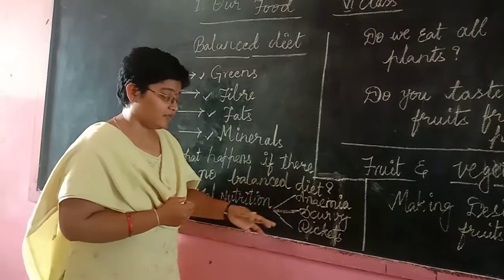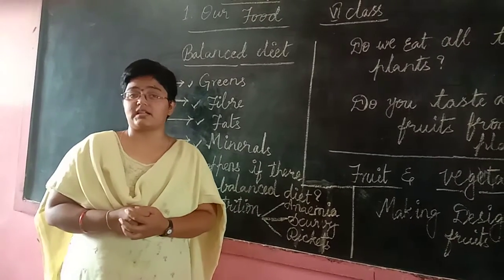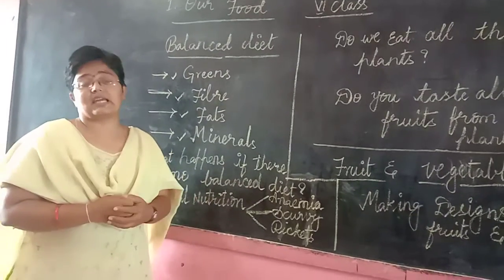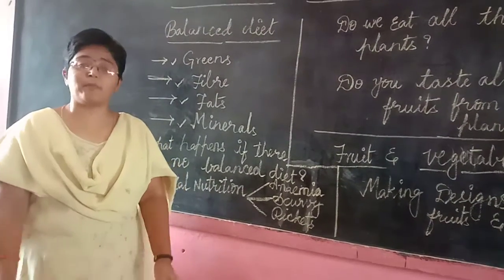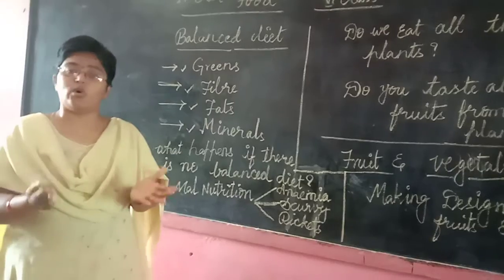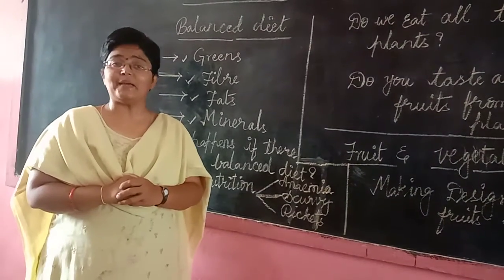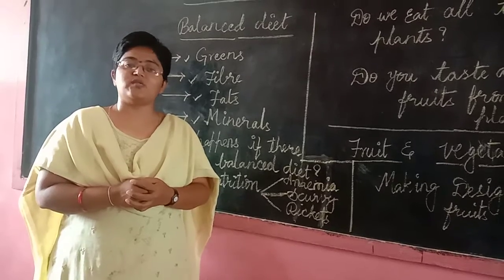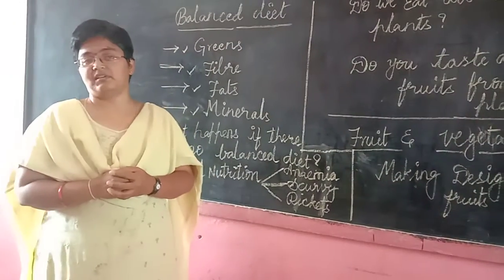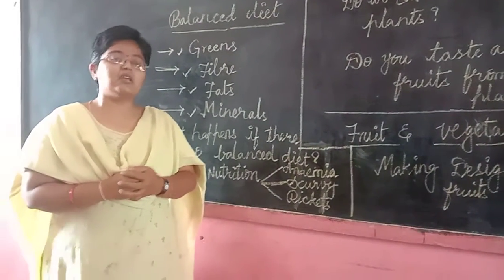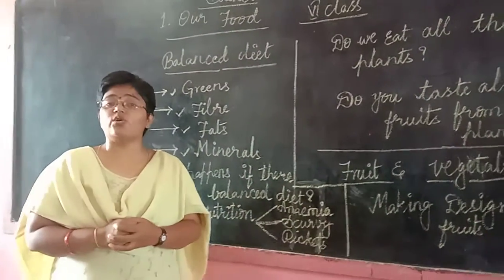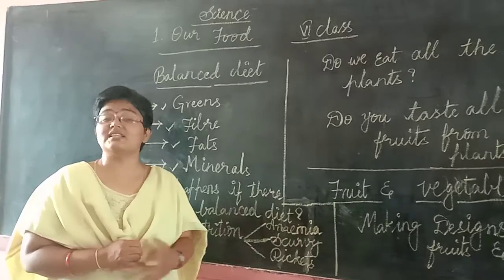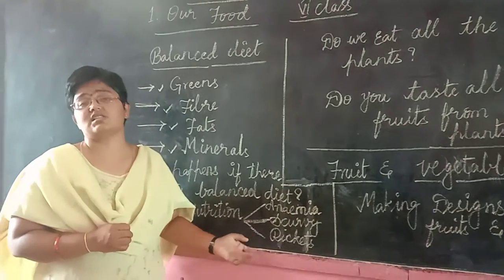So finally, we are going to discuss rickets. What does rickets do to us? Rickets causes the shape of the legs to be bow in shape, and we do not have a proper walk. We can't even squat for a long time. We can't bend our legs. You might have seen children who are suffering with this rickets disease.